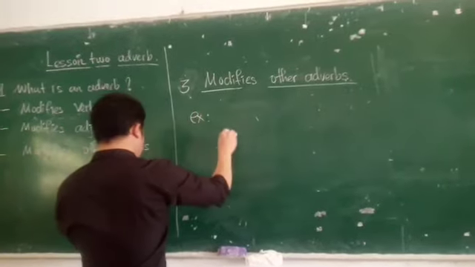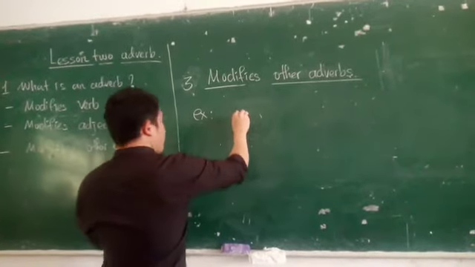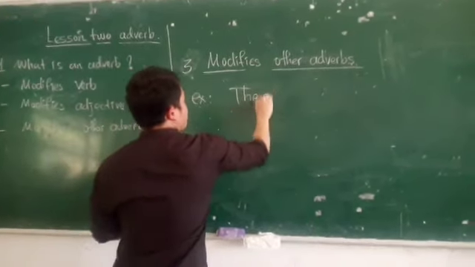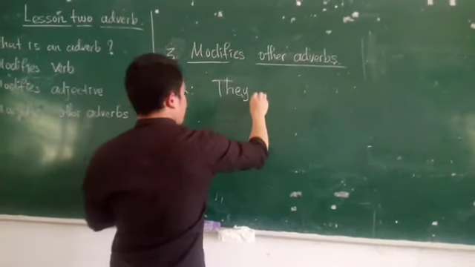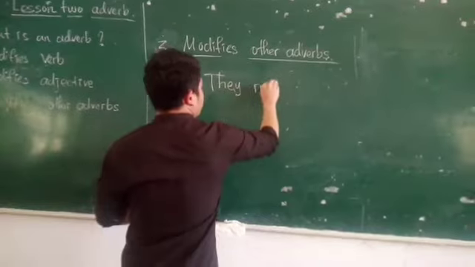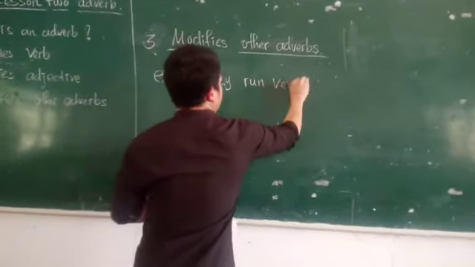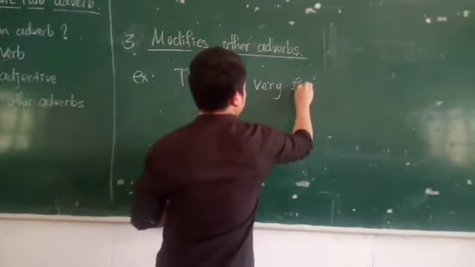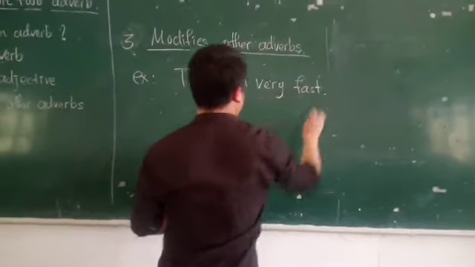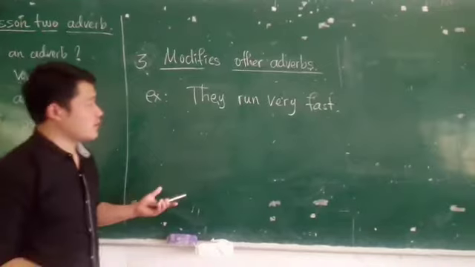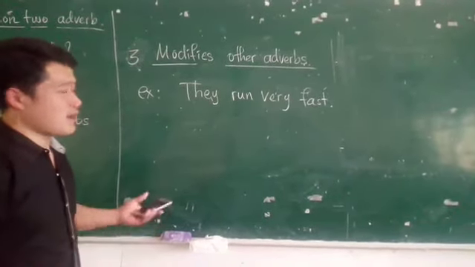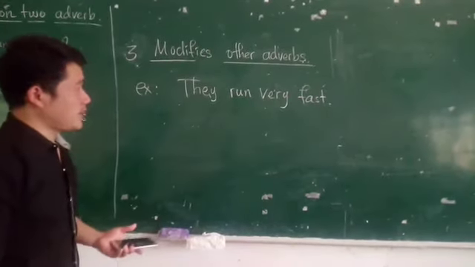Example 1. They run very fast. In this sentence, what do you think? Which one is the adverb describing an adverb?